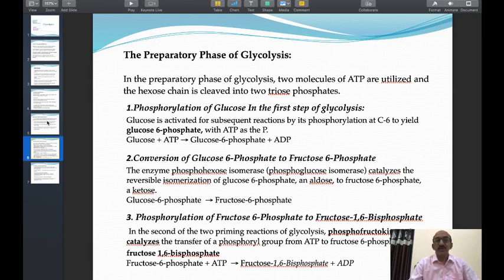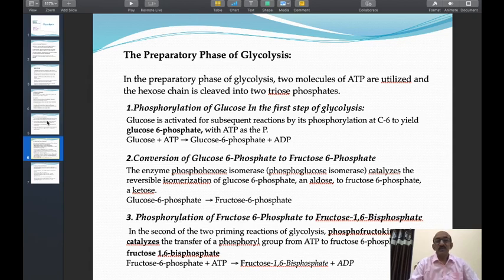The phosphate of ATP is added on carbon number 6 of the glucose molecule, and this reaction is catalyzed by the enzyme hexokinase or glucokinase. These are kinase enzymes which require ATP for their activation, and these enzymes carry out phosphorylation of the substrate.